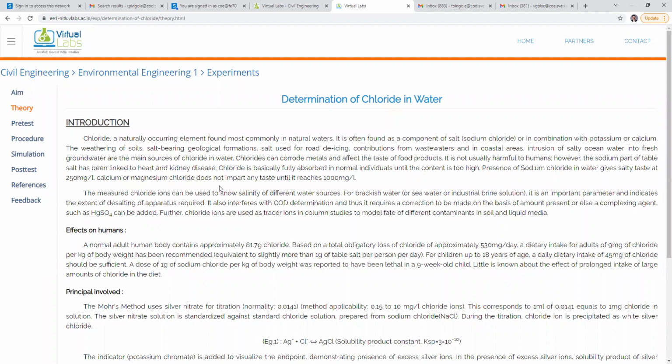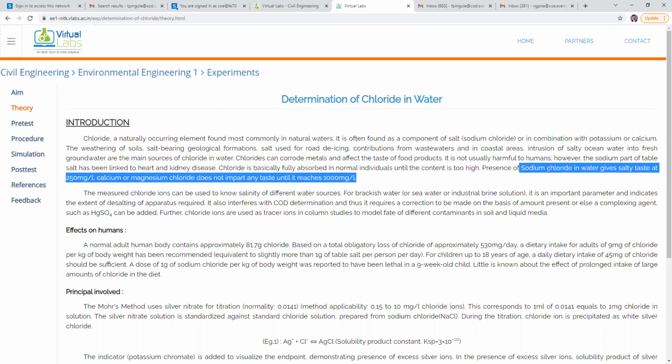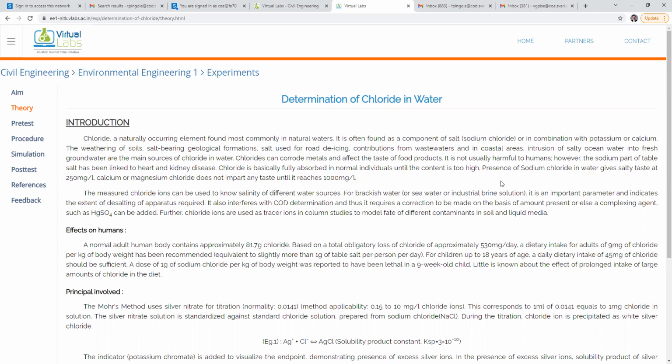The salty taste is due only to sodium chloride and not due to calcium or magnesium chloride. Note it. And it reaches 1000 milligram per liter.